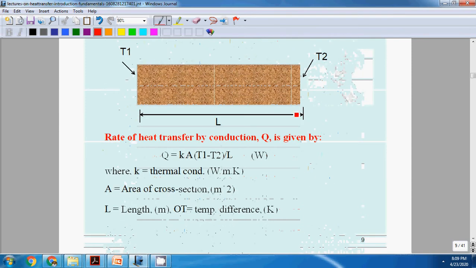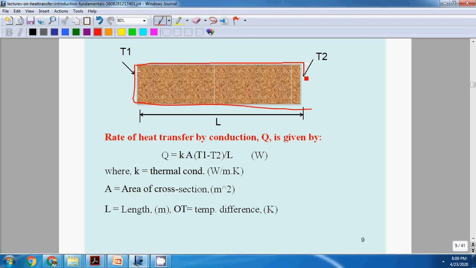Suppose we consider a slab, where on one side T1 is the temperature and on the other side T2 is the temperature. If T1 is higher and T2 is lower, then from Fourier law of conduction we can write Q equals KA (T1 minus T2) divided by L. K is called the thermal conductivity. It is a property of the material. Its unit is watt per meter Kelvin. A is the cross section area. Q is flowing in this direction.